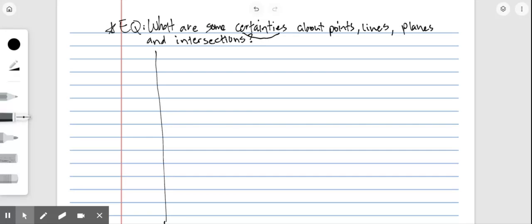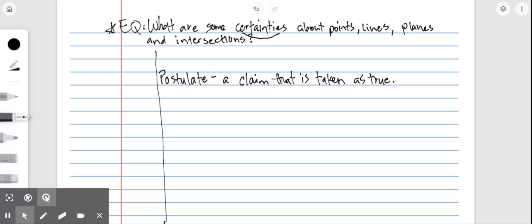So we're going to start with this word that we're going to use today. It's called a postulate. A postulate is used a lot in math and in science. A postulate is a claim that is taken as true. Basically, it's a claim that somebody made that all of the community agrees is true. It's the forerunner before we start making proofs, hypotheses, and conclusions. So a postulate is a claim about something that the whole community agrees is true.